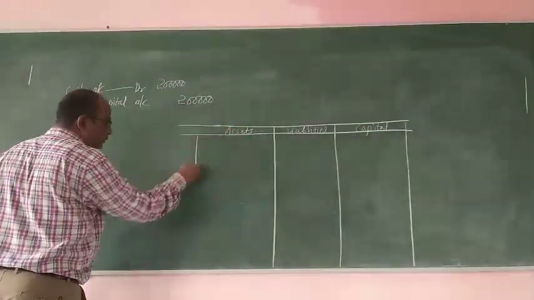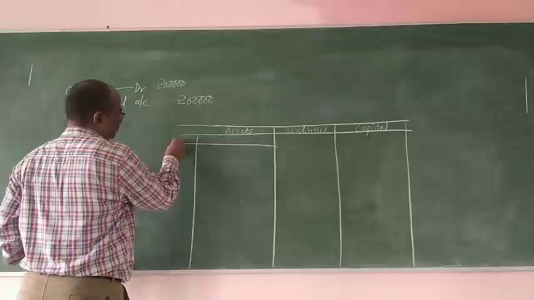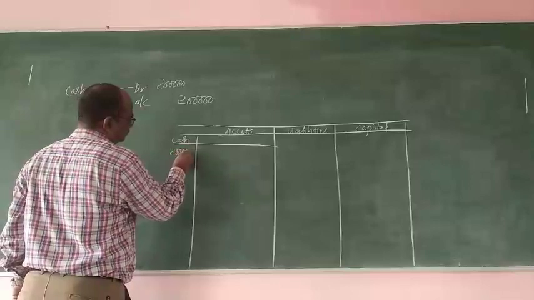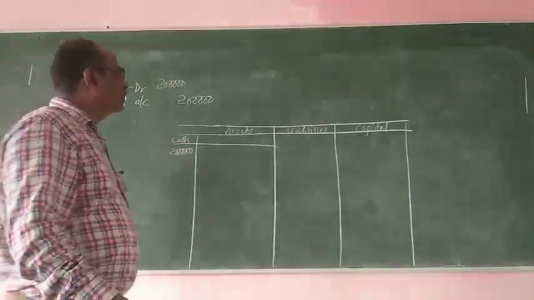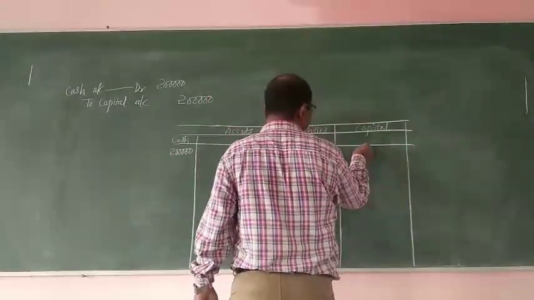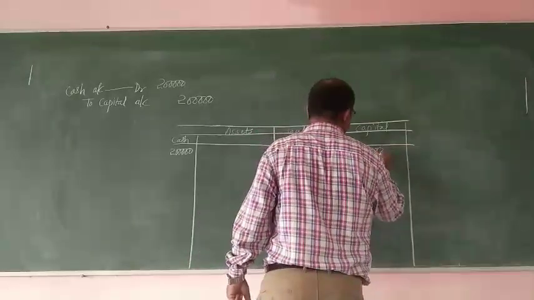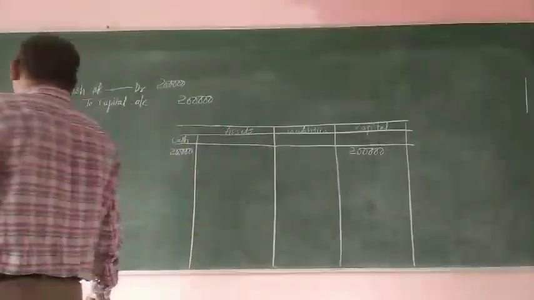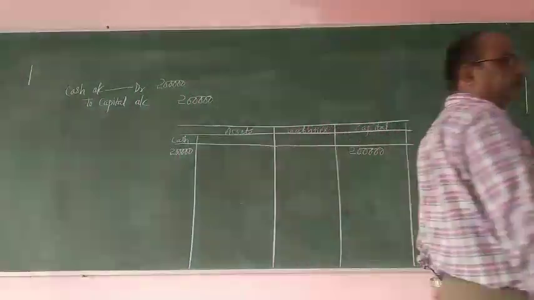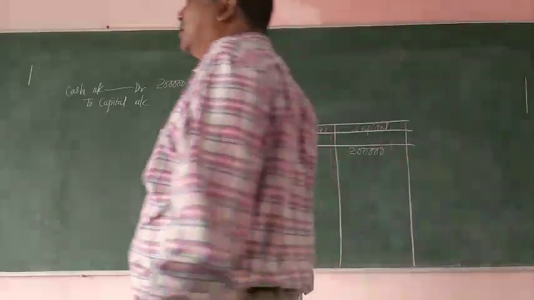Now cash is an asset. Cash, how much is brought? 2 lakh. There is no liability now. So capital will be how much? 2 lakh. Now assets equal to what? Capital. Since there is no liability, assets equal to capital.